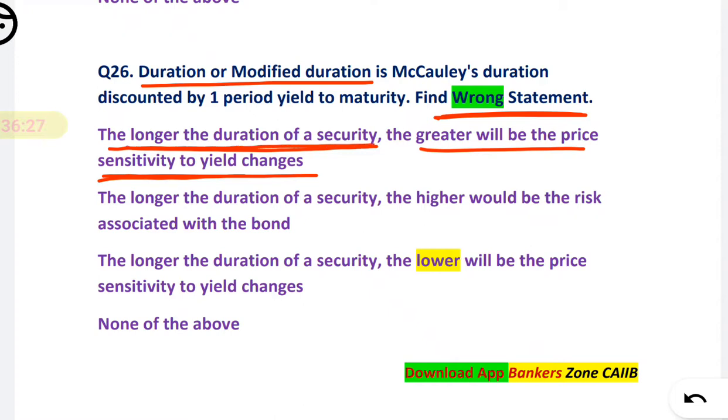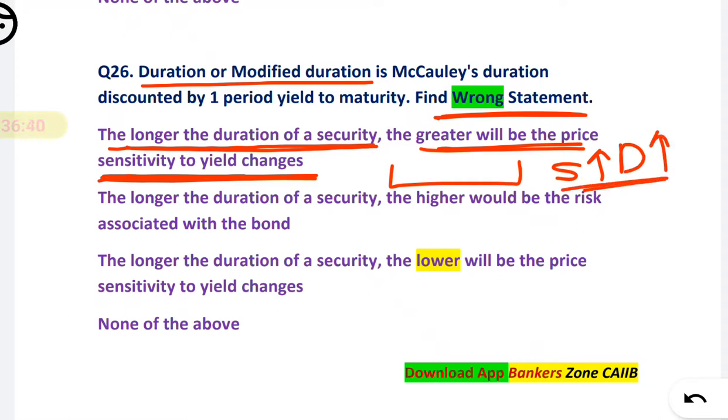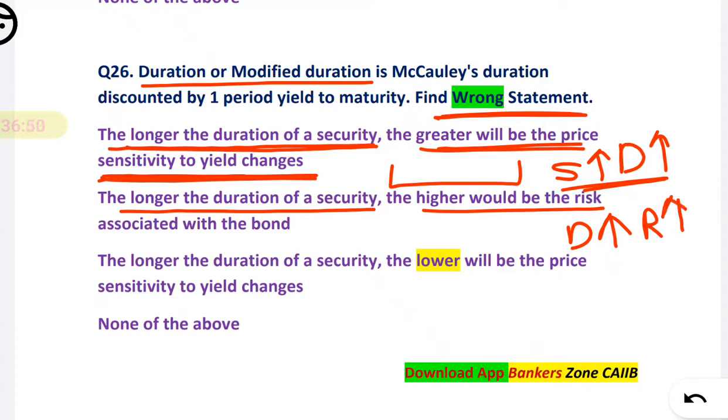As the duration of the bond is high, the sensitivity is high. Duration is directly proportional to the sensitivity. I have already told you in the theory, right? Longer the duration of a security, higher would be the risk. Duration is also directly proportional to the risk. Duration increases, your risk also increases. So it is also correct.